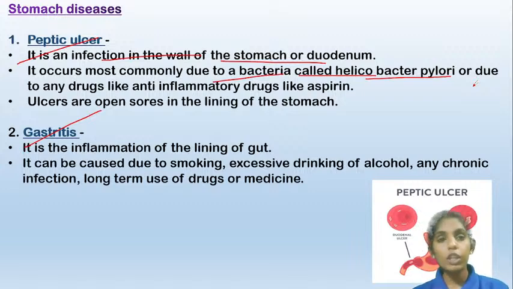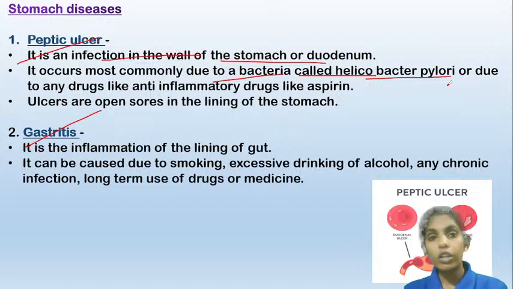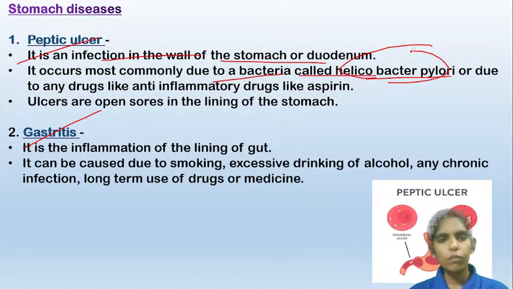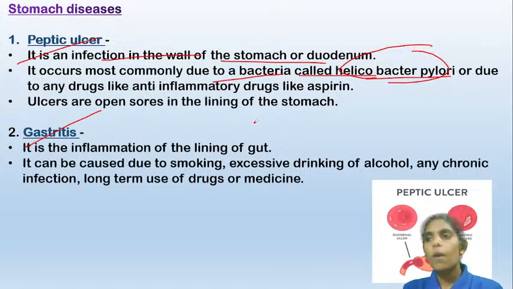And a person having peptic ulcer who eats certain foods which are high in spices will have some irritation to the stomach, and it can worsen the situation. It is also caused by bacteria. This bacteria can enter through the food, and it is known as Helicobacter pylori. It can also cause the peptic ulcer. These are nothing but open sores, open wounds in the lining of the stomach.